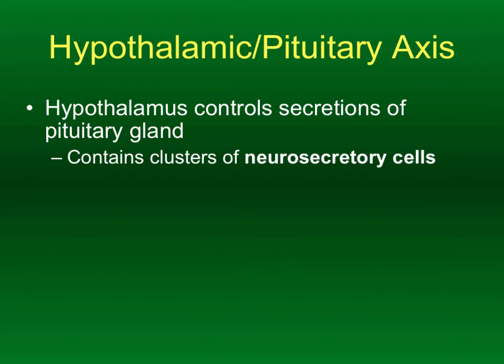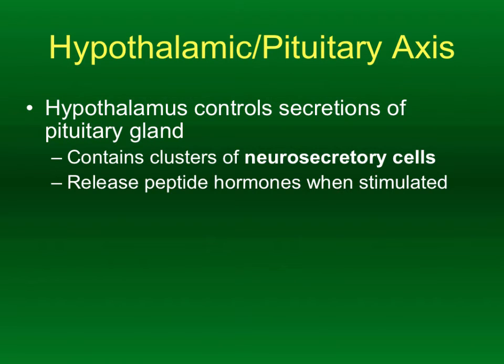Okay, so the pituitary gland is actually two glands. Both of them are controlled in some way or another by the hypothalamus. Both of them are influenced by the hypothalamus. Okay, so the hypothalamus in particular can produce peptide hormones when stimulated, and those peptide hormones will then be released by the posterior pituitary. The anterior pituitary produces its own hormones and doesn't release them until it gets an indirect signal from the hypothalamus. So again, the hypothalamus controls both anterior and posterior, but in a very, very different way.